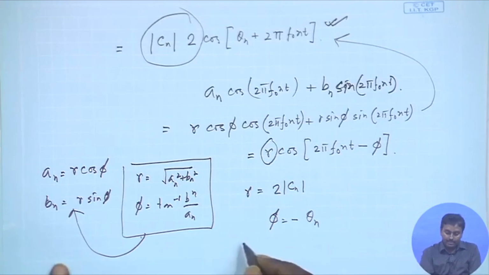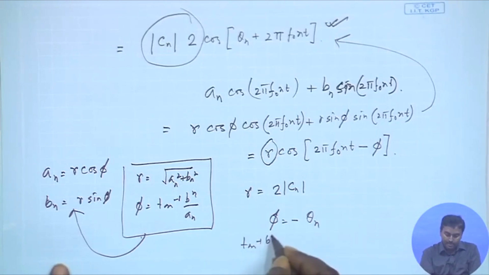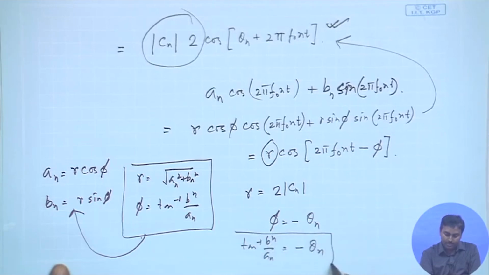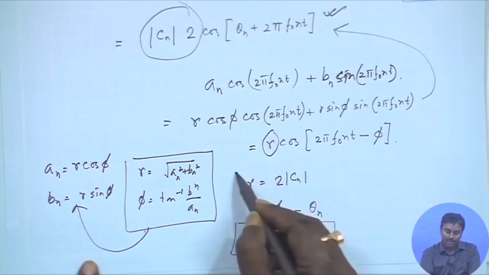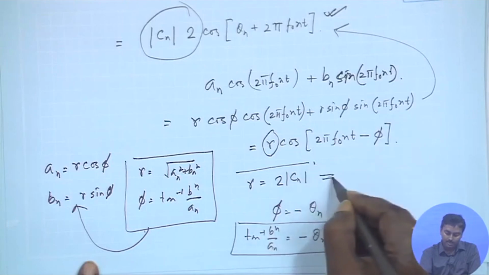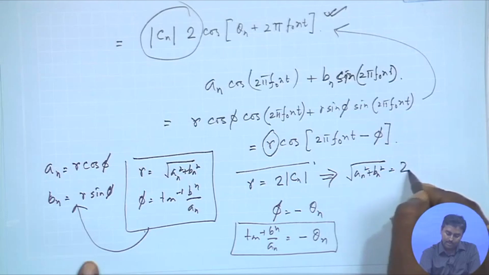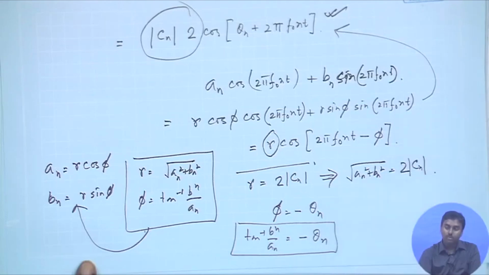Now, phi is tan inverse b n by a n, and that must be minus theta n. So this is one relationship I get, and r is root over a n square plus b n square, which must be 2 mod Cn. So basically I have got a trigonometric series and an exponential series.